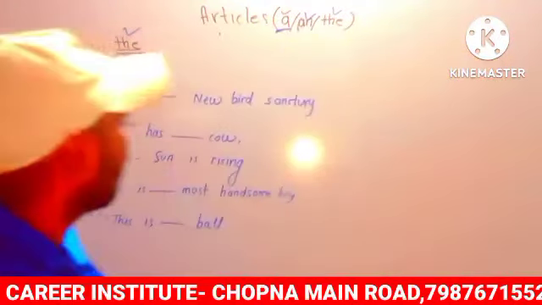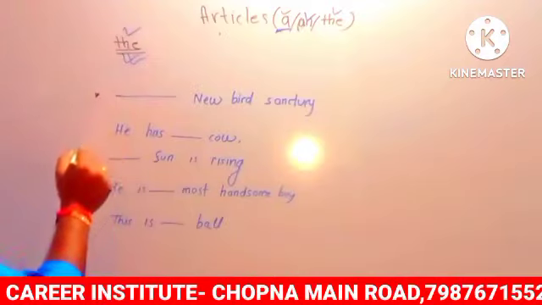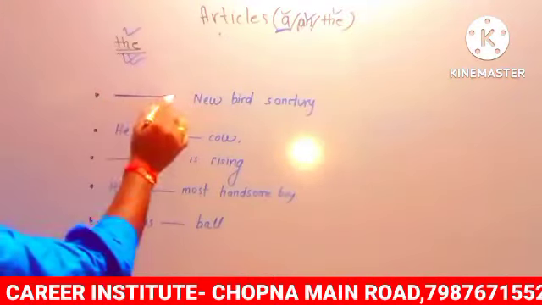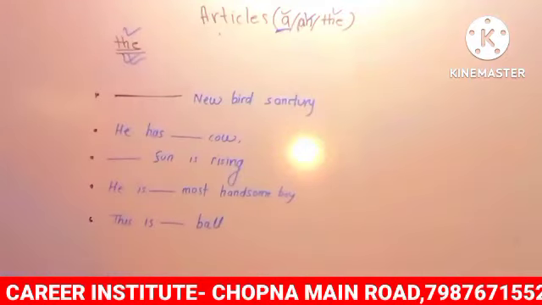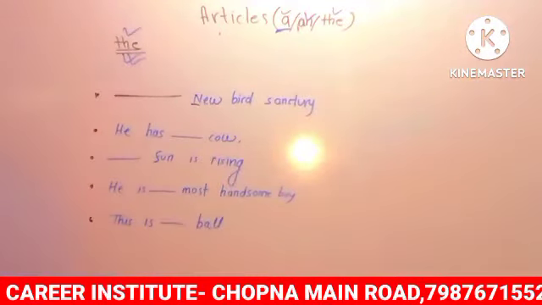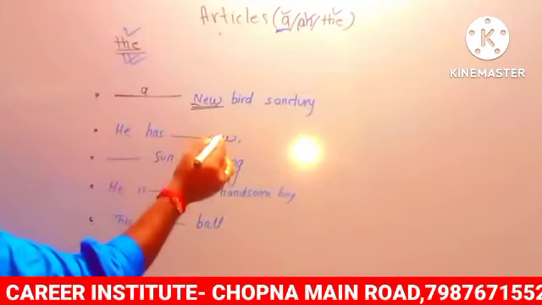So let's solve the first one. Where is the blank? Here is the blank. After the blank, which letter do we have to check? The first letter. What's the first letter? N. So N is a vowel? No, sir. N is not a vowel. New is world famous or a unique thing? No, sir. So what do we have to use here? A.